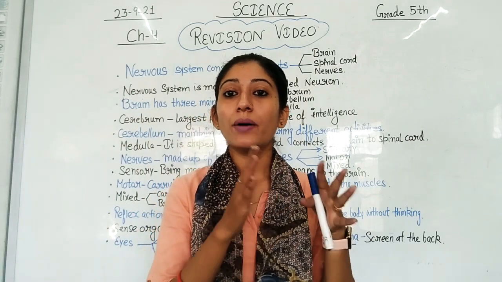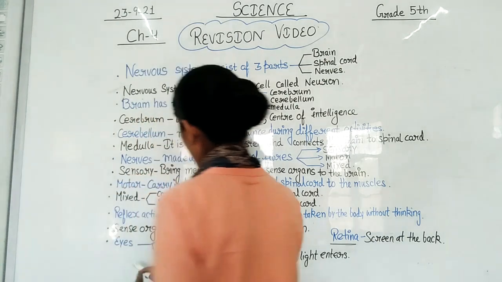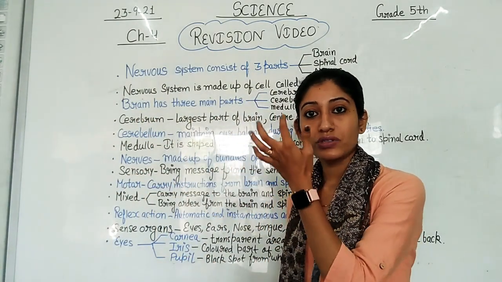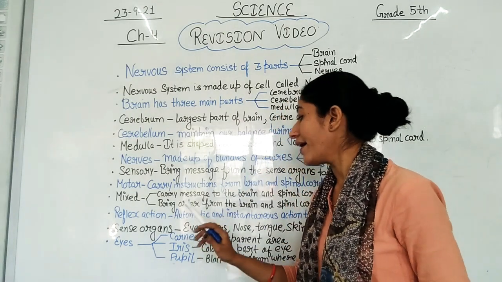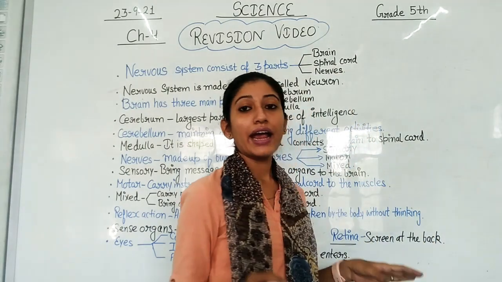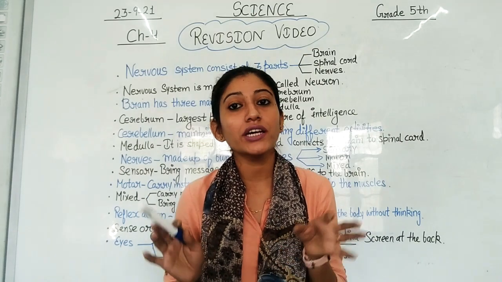It has eyelid and eyelashes on the outside. Then I have written cornea, iris, pupil and retina, and the nerves that help the eye, these are the optic nerves.